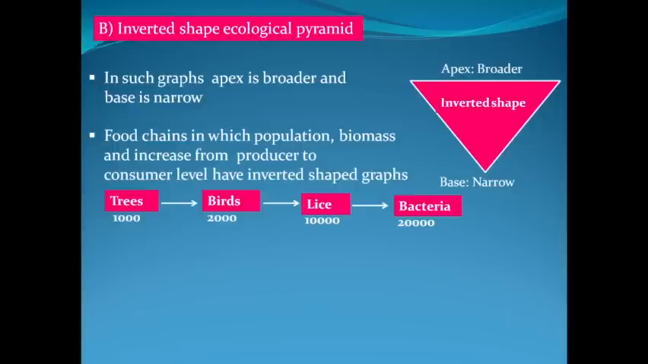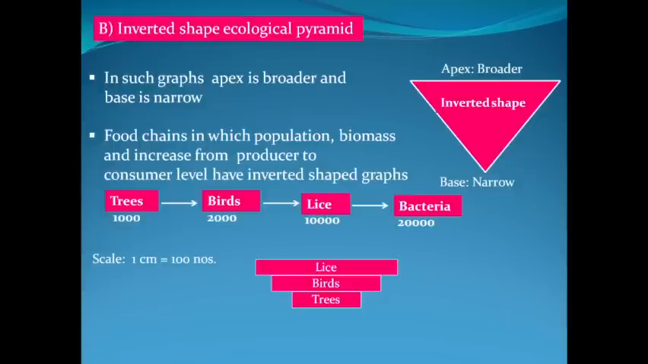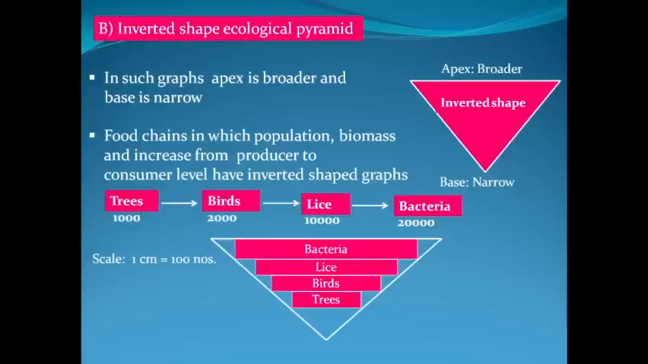If we want to make an ecological pyramid graph for this data, we'll set a scale: 1 centimeter is equal to 100 numbers. For representing the population of trees, we'll have to draw a bar line of 10 centimeter, because 1 centimeter equals 100 numbers. So for representing 1000 population, it should be 10 centimeter. For birds, it should be 20 centimeter length. For population of lice, we'll have to draw a line of 100 centimeter, and for showing the population of bacteria, a bar line length should be 200 centimeters. If you join the apex edges of all the boxes, then you will see the shape will come out as an inverted shape ecological pyramid graph.